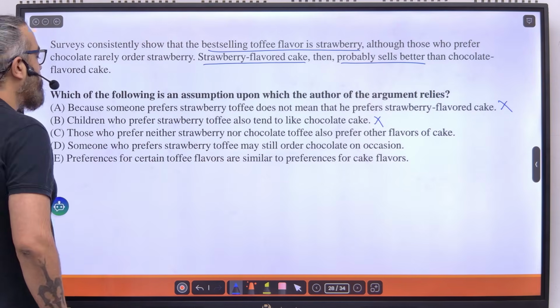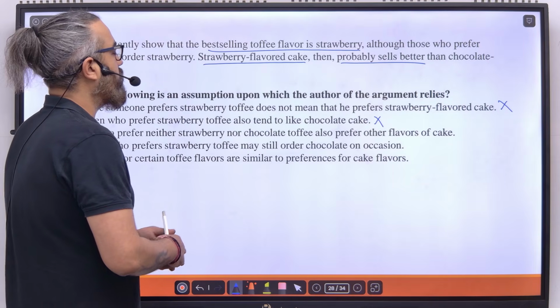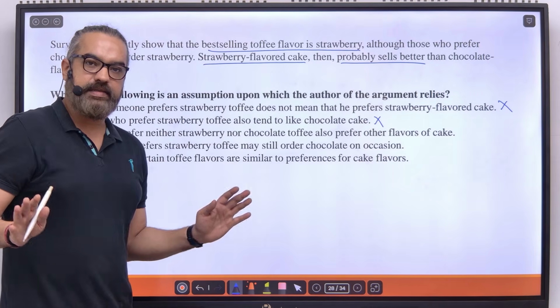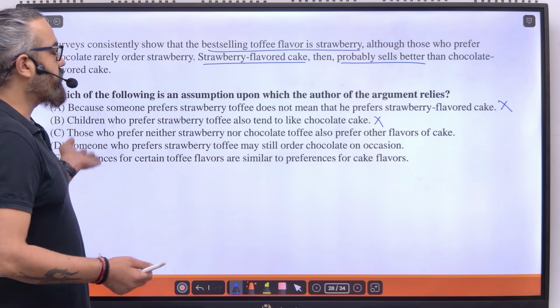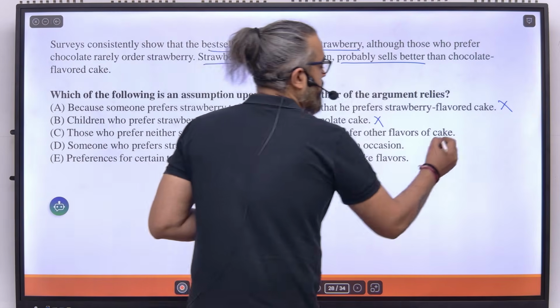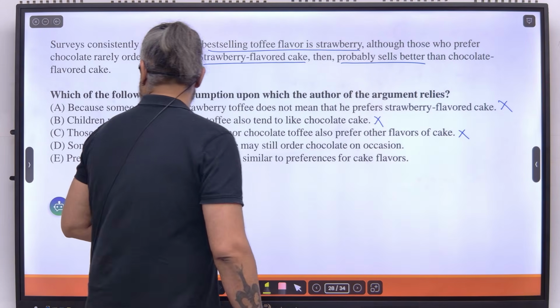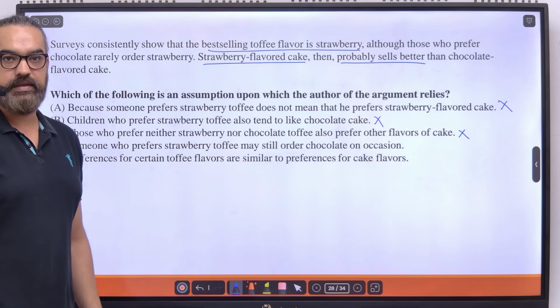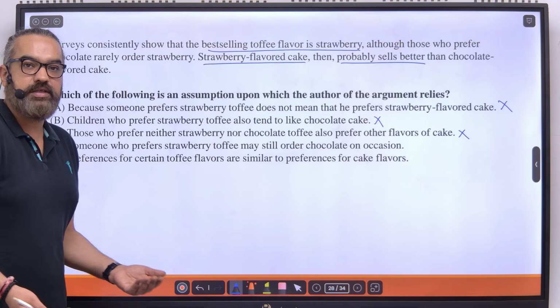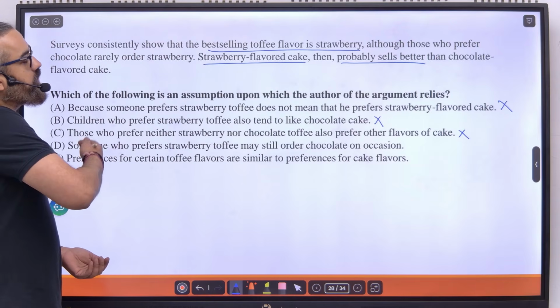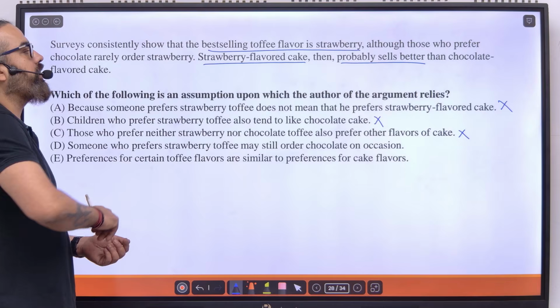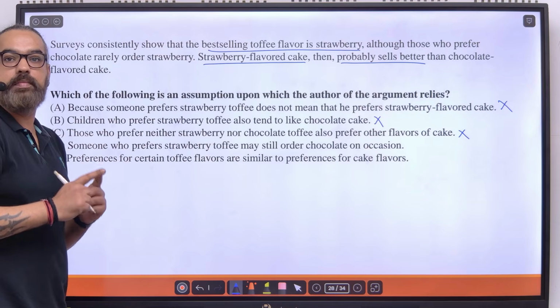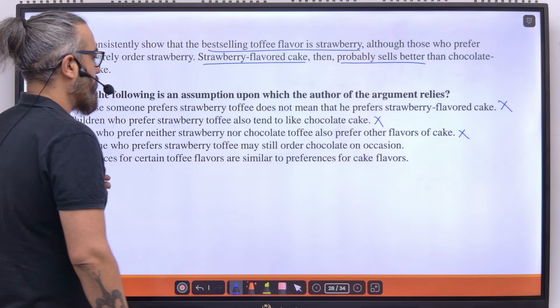C says those who prefer neither strawberry nor chocolate toffee also prefer other flavors. I can simply eliminate this because there's neither strawberry nor chocolate. I don't need to be bothered with this. D: Someone who prefers strawberry toffee may still order chocolate on occasion. Okay, they may. But that does not tell me why we are choosing strawberry flavored cake based on the sale of strawberry flavored toffee. So I can eliminate this as well.